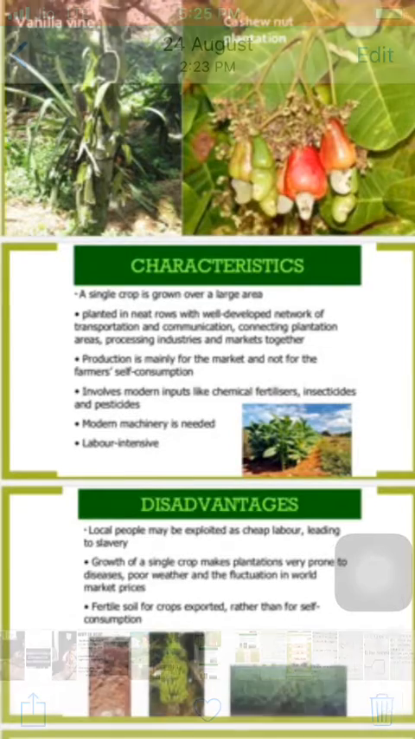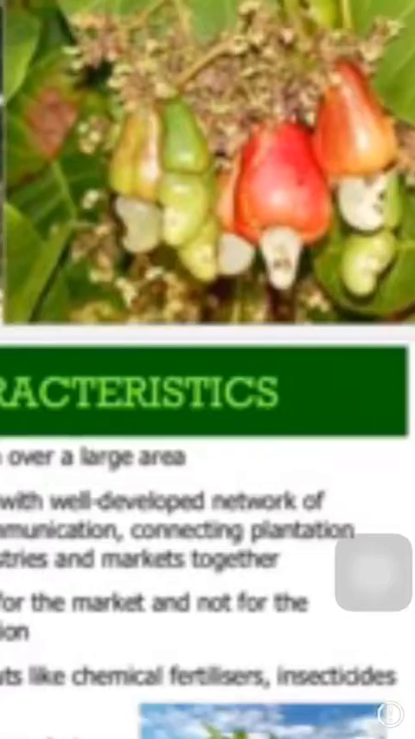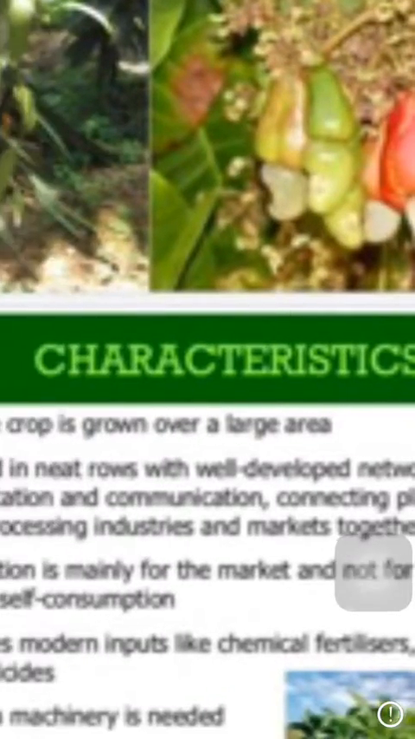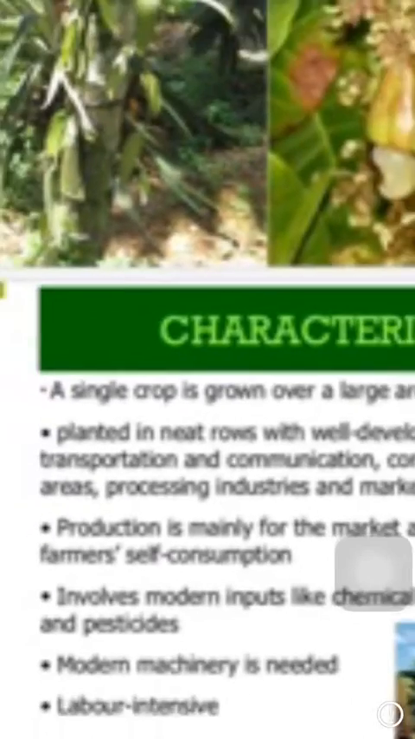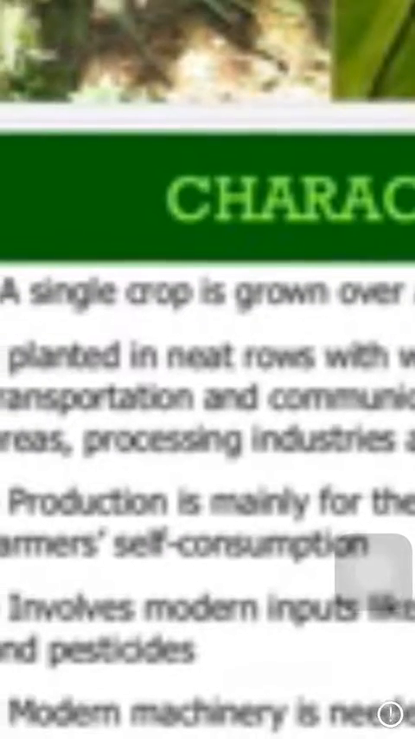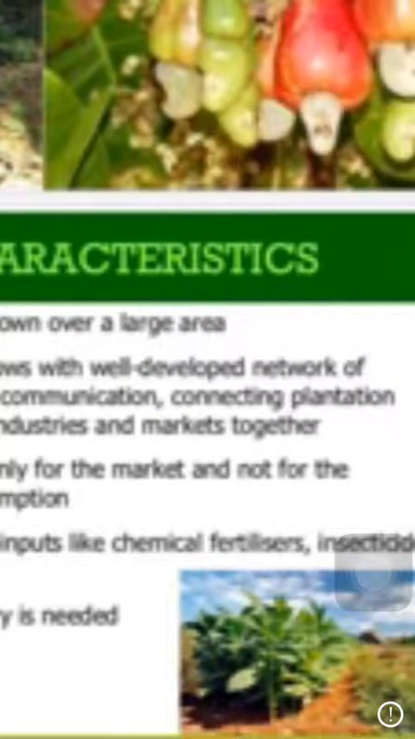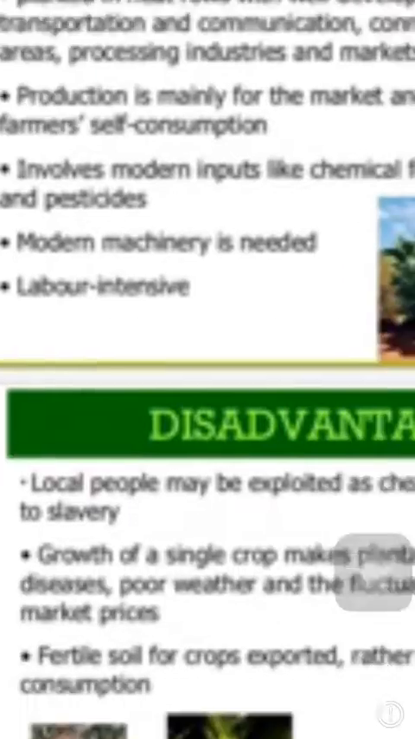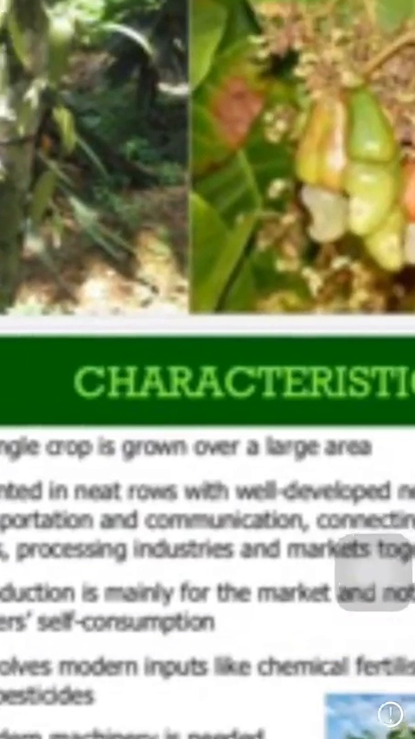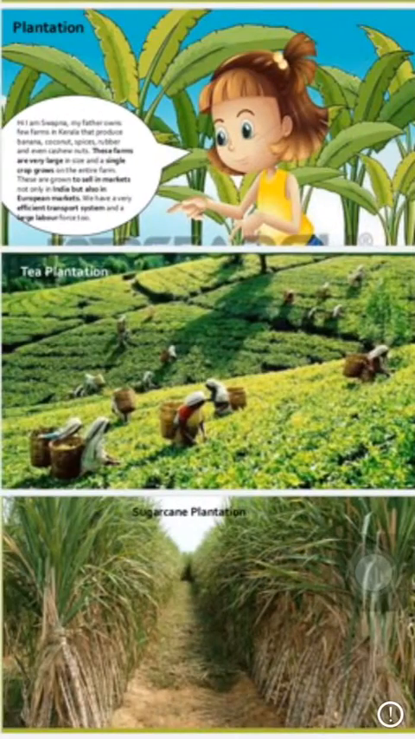Now here we can see cashew. This is cashew, kaju, and some characteristics are mentioned here. A single crop is grown, planted neatly. These are actually planted in rows, and a well developed network of communication and transportation must be there. Okay, so this is all about plantation farming.